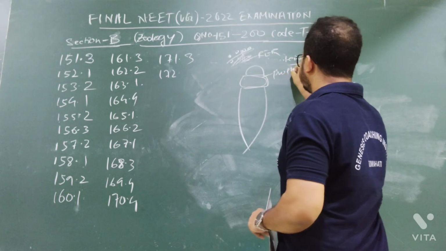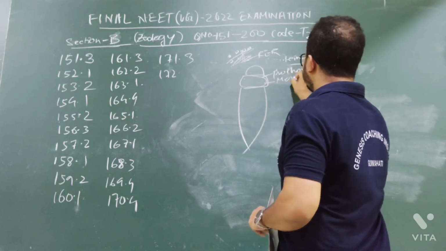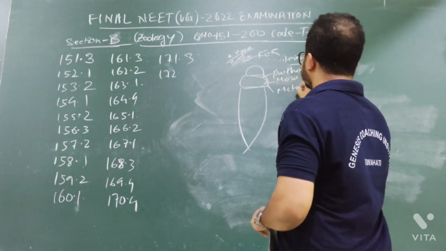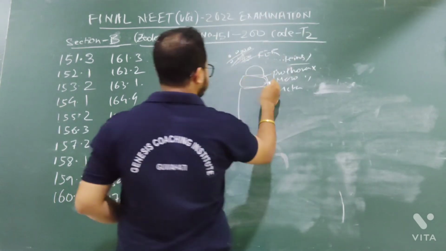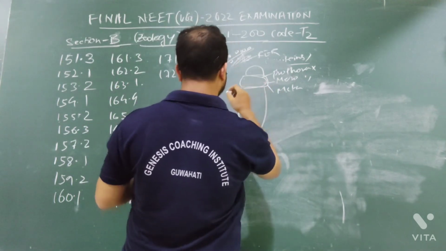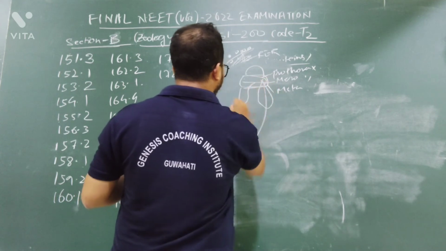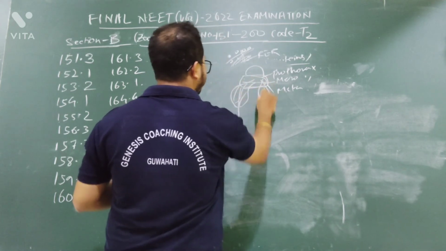Thorax has 3 parts: prothorax, mesothorax, and metathorax. So tegmina will develop from the mesothorax. It is opaque, which will help in flight.